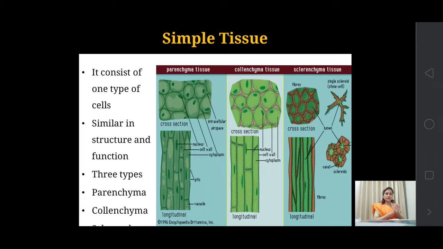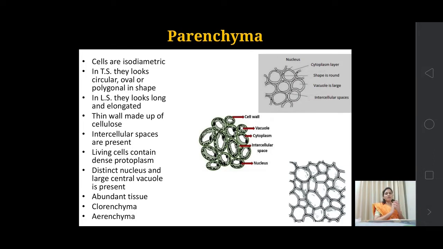Okay, so let's start with our first tissue, that is parenchyma. This is the first tissue of the simple permanent tissues. Cells of these parenchymatous tissues are isodiametric. That means they may be circular, oval, polygonal, or they may be elongated. So in TS, when we see this tissue, it looks circular, oval, or polygonal in shape.